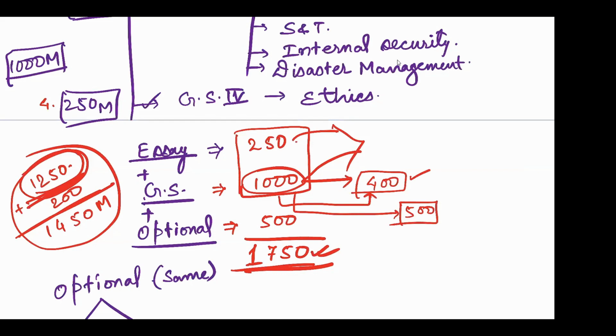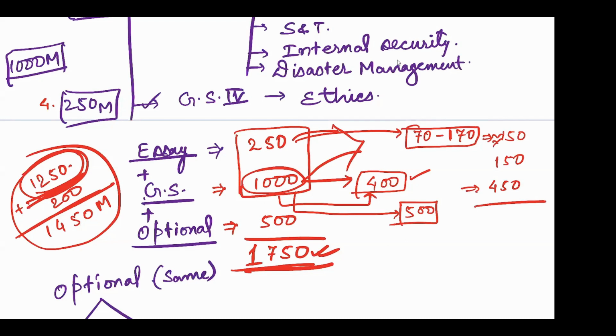In 250 marks, numbers vary from 70 to 170. इतना variation होता है ना. Those people who are getting selection will be getting around 150 marks, है ना. So कितना मार्क्स हो गया? दोनों को जोड़ो, if you are considering 450 marks here, है ना, plus 150 marks here, कितना हो गया?